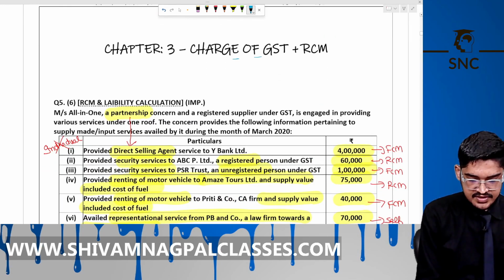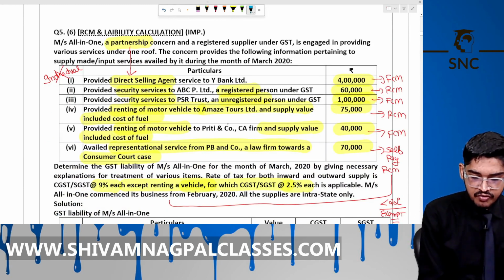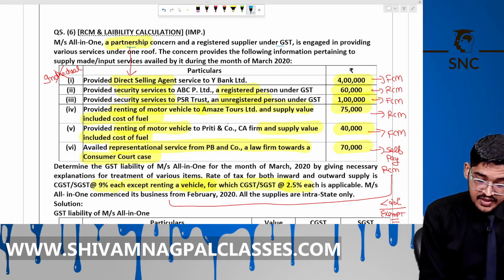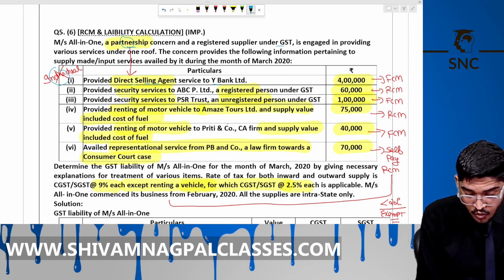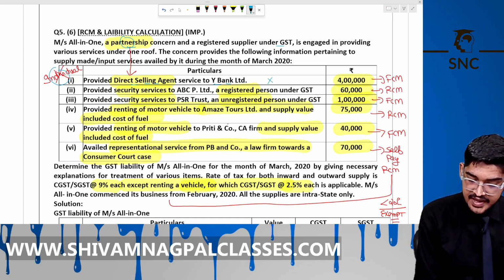Charge of GST and the RCM. Now, Messrs All-in-One, a partnership firm, a supplier registered under GST, is providing the DS services to a bank. It's a partnership firm, not an individual. Then RCM will not apply. Here FCM will apply.